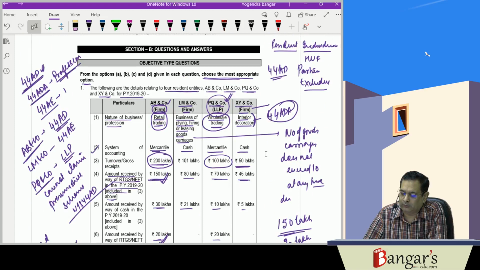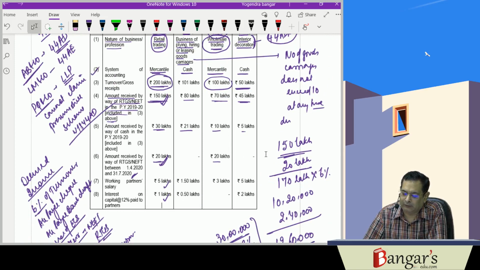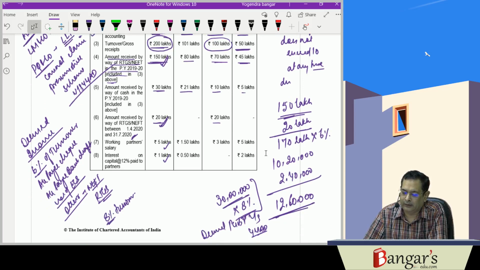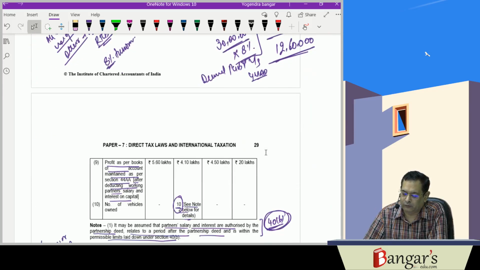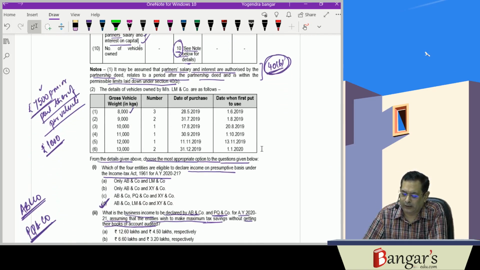Now PQ and company is not able to opt for the provisions of section 44AD. So whatever is the income as per the books of accounts will be taken here, and it will not be required to get the accounts audited because the turnover does not exceed rupees 1 crore. The income as per the books of accounts is 4.50 lakhs, after deducting working partner's salary and interest on capital. So in the first case it will be 12 lakh 60,000, and in the second one it will be 4 lakh and 50,000 rupees.